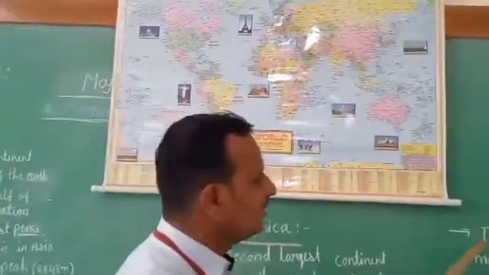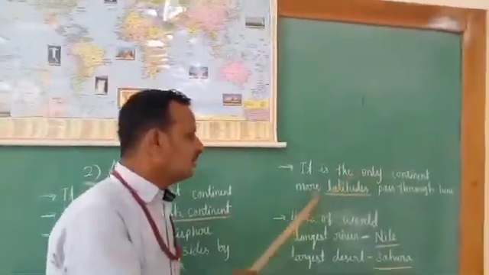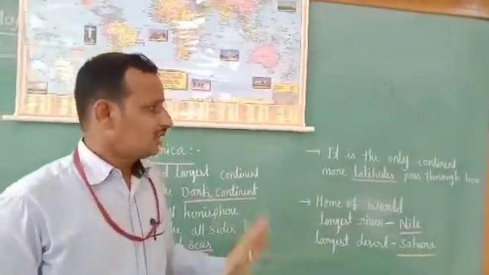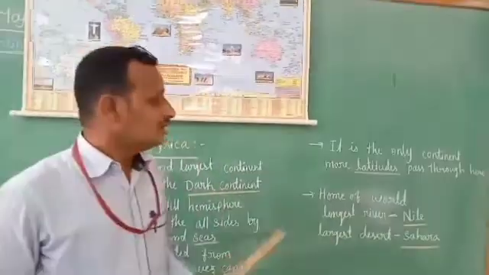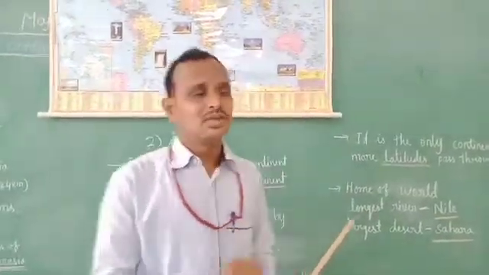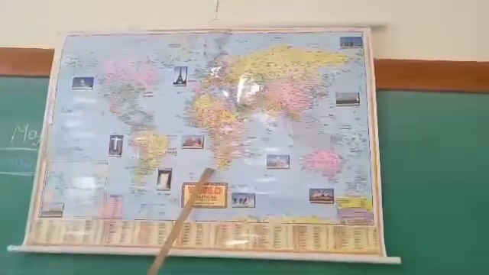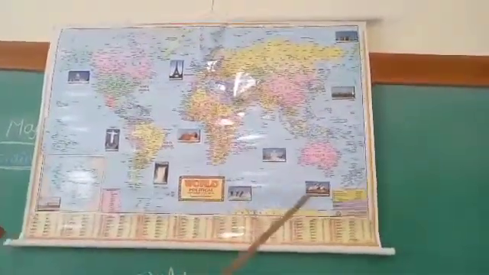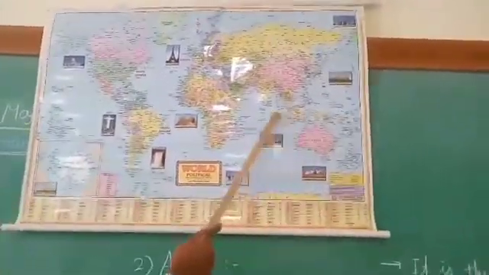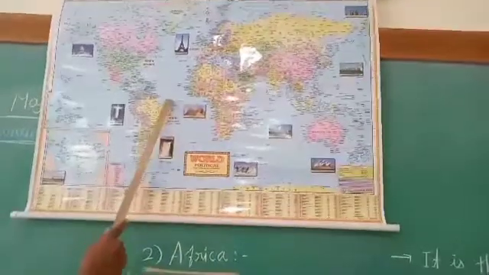Now next feature of this Africa continent: it is the only continent through which more latitudes pass. In this continent we can see many latitudes pass through. You can see here once again how many latitudes pass through Africa. Here 0 degree latitude, this is the equator, passes through here.